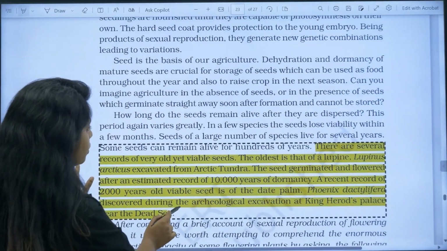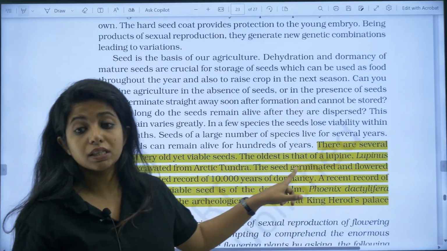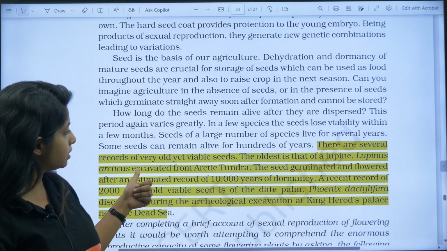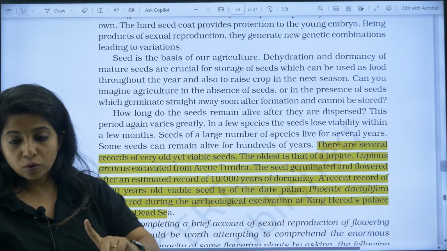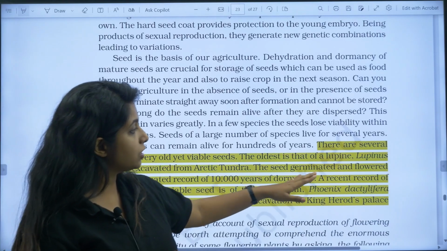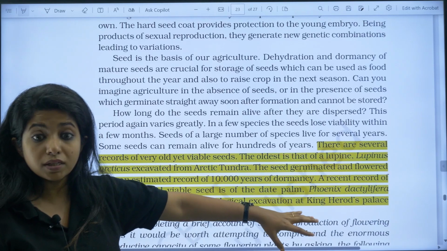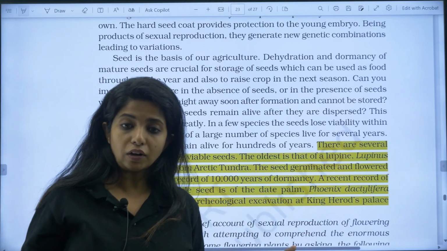So, there are several records of very old yet viable seeds. The oldest is that of a lupine, Lupinus arcticus, excavated from Arctic tundra. You should know that. This is the oldest, okay. The seed germinated and flowered after an estimated 10,000 years of dormancy. That means it is viable for that long, okay.